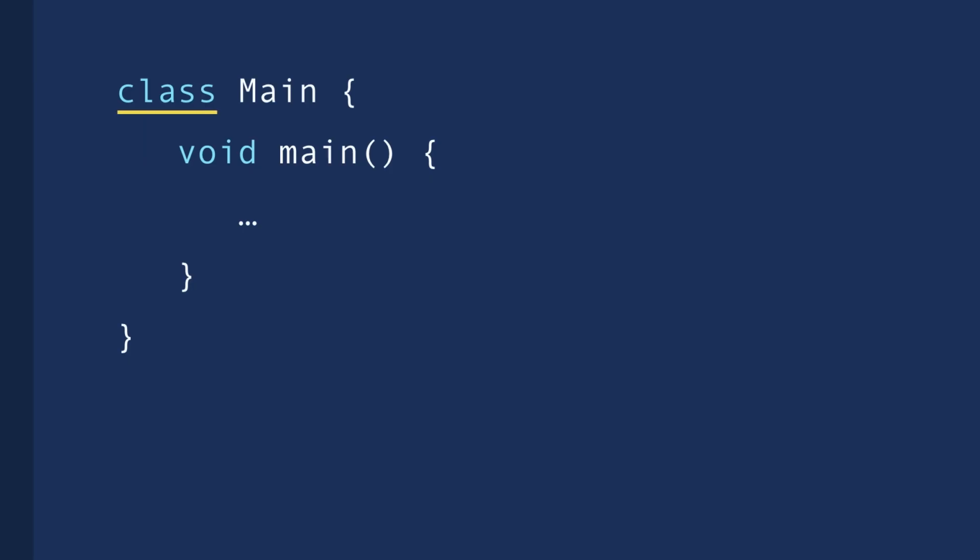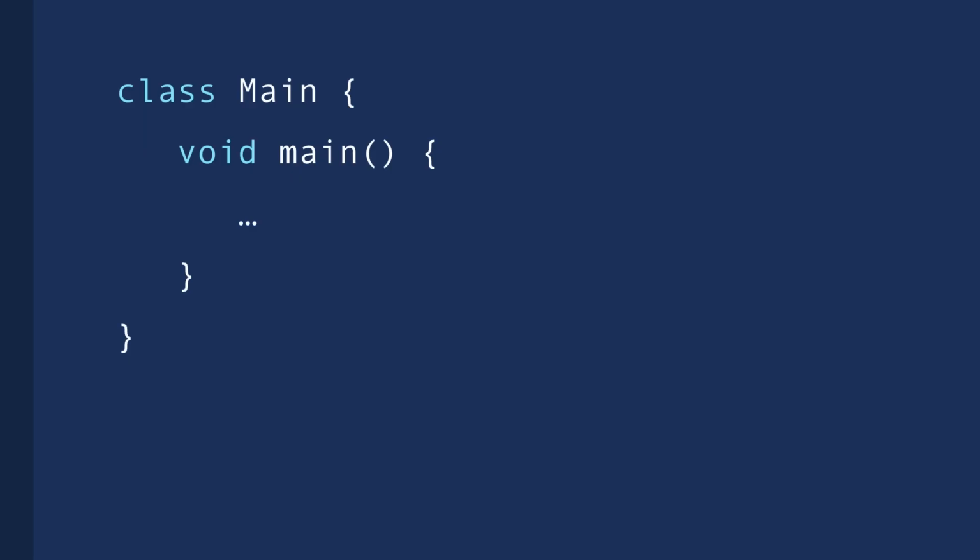We start with the class keyword, then we give our class a proper descriptive name, and then we add a pair of curly braces. Now the functions that we define in between these curly braces belong to this class. And more accurately, we refer to them as methods. So a method is a function that is part of a class. In some programming languages like Python, we can have a function that exists outside of a class. So we call it a function. But when a function belongs to a class, we refer to it as a method of that class, okay?